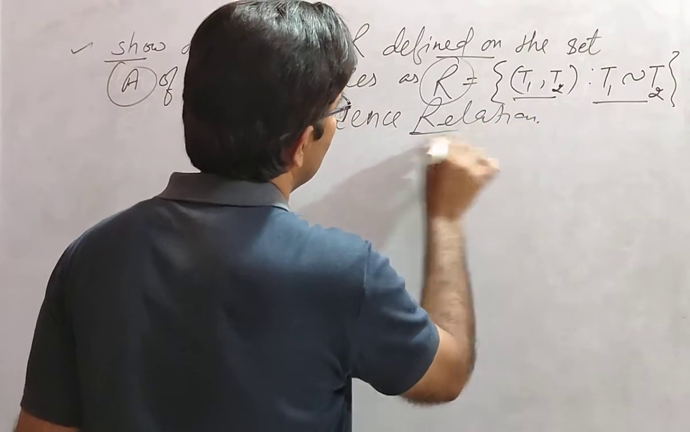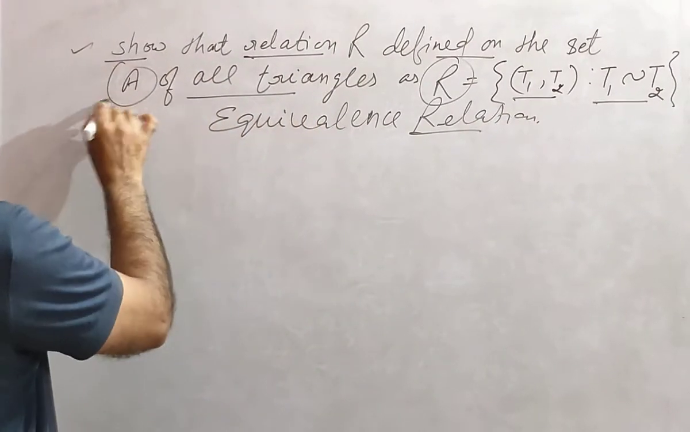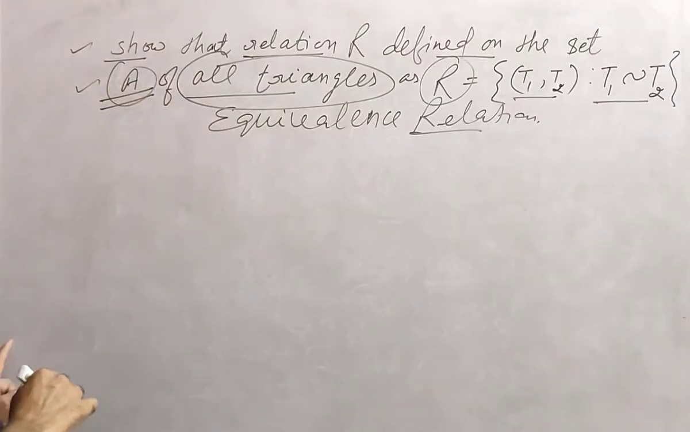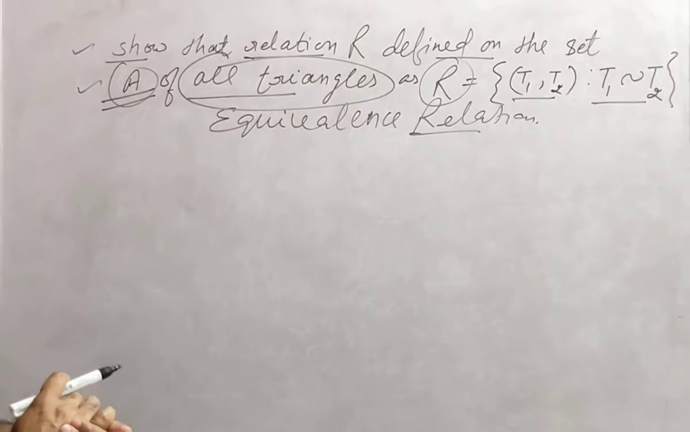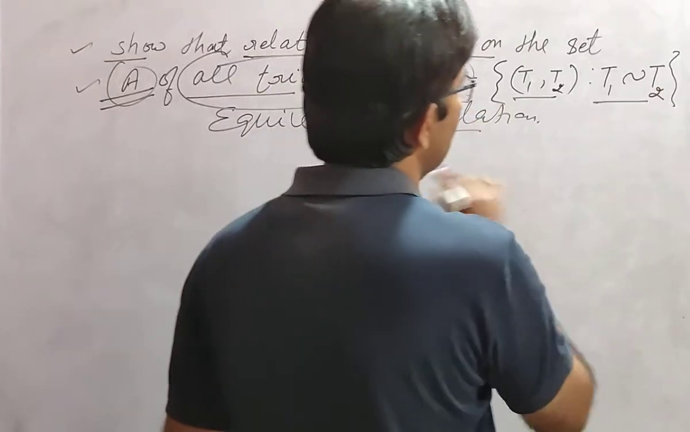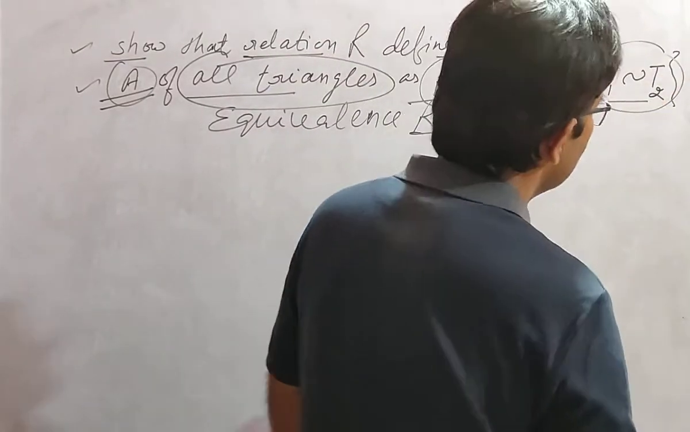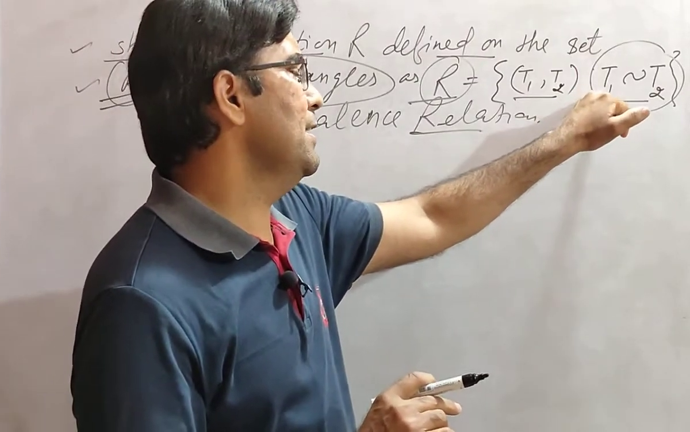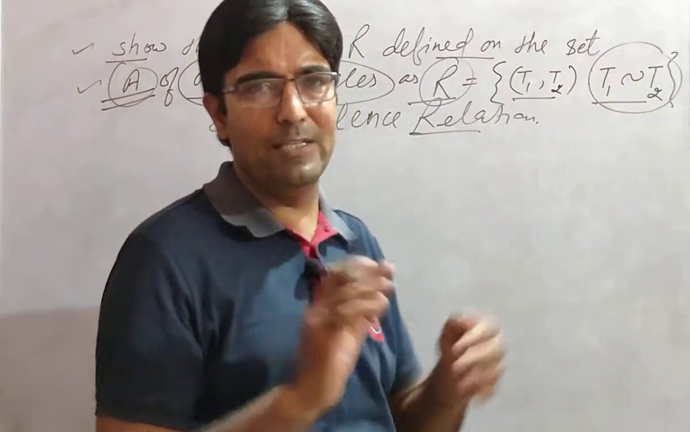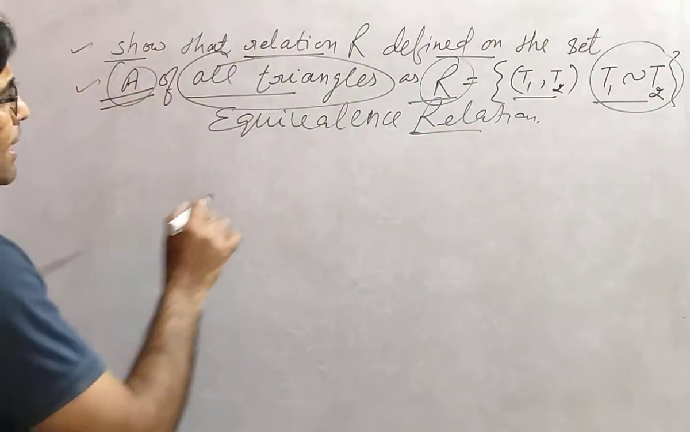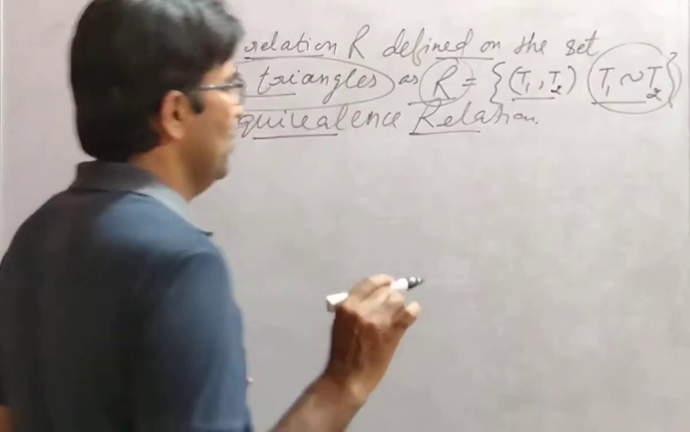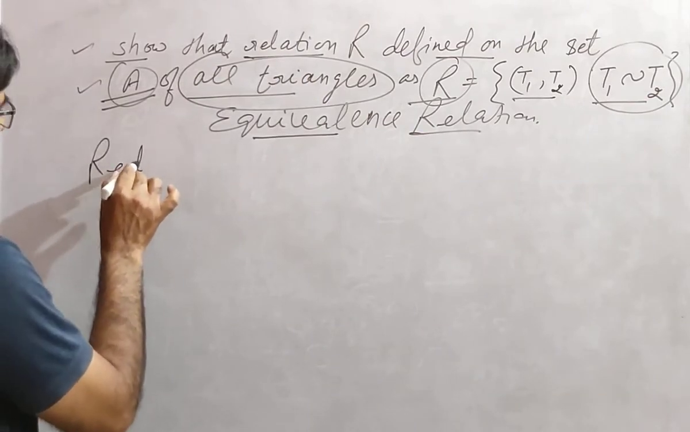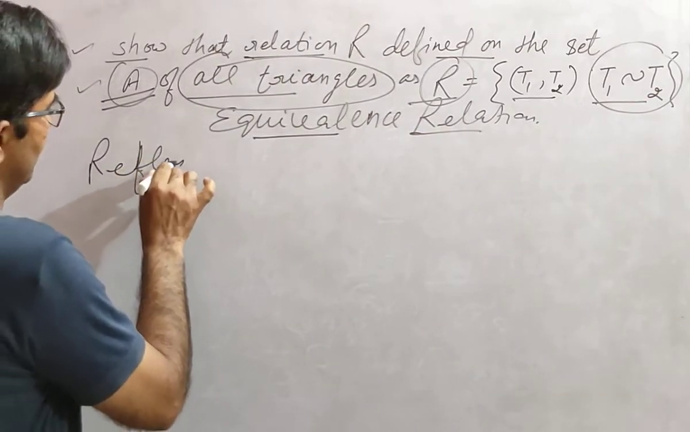Okay students, you are given a set that contains all triangles. Set A contains all triangles and here the relation is T1 is similar to T2, meaning the first triangle is similar to the second triangle. You have to show this is an equivalence relation. First of all, you have to show this is a reflexive relation.